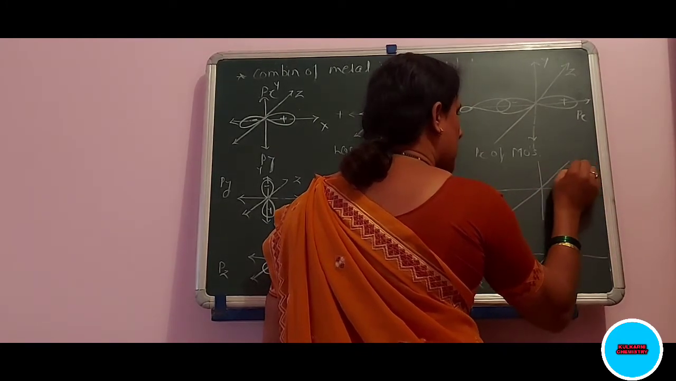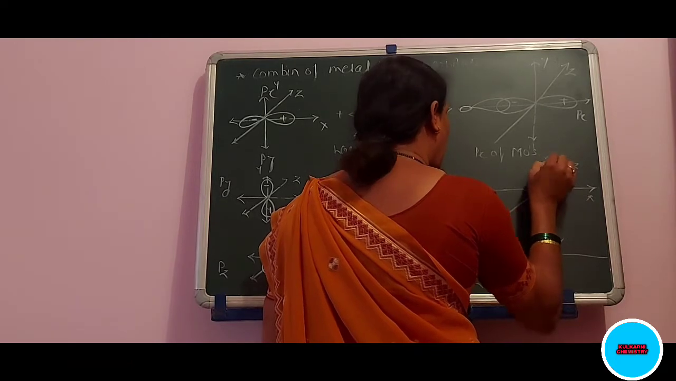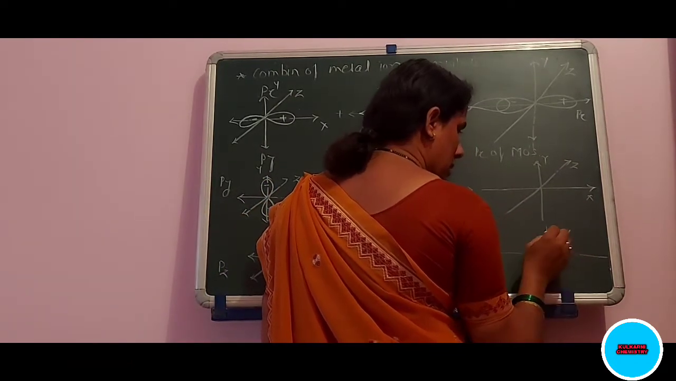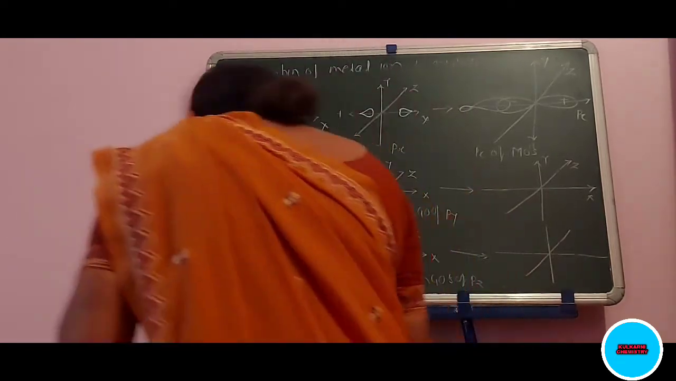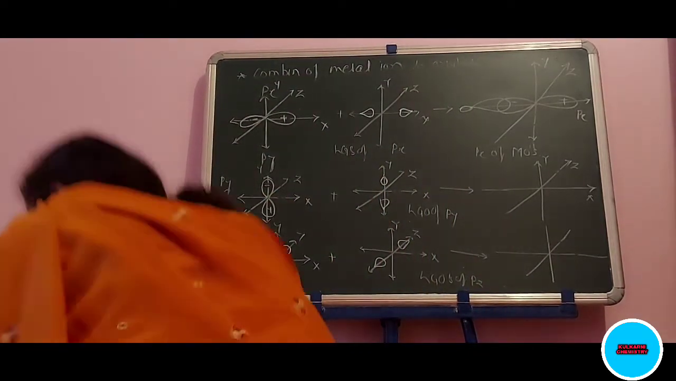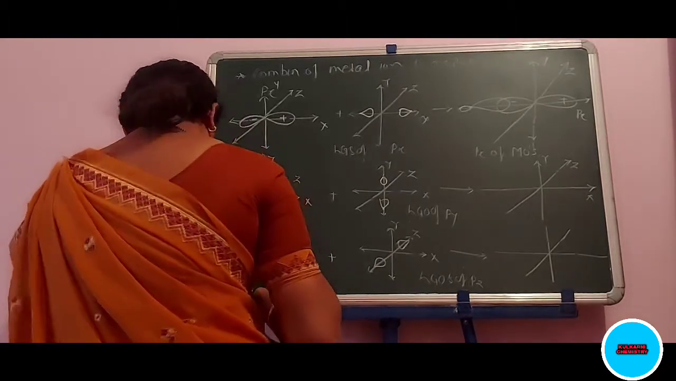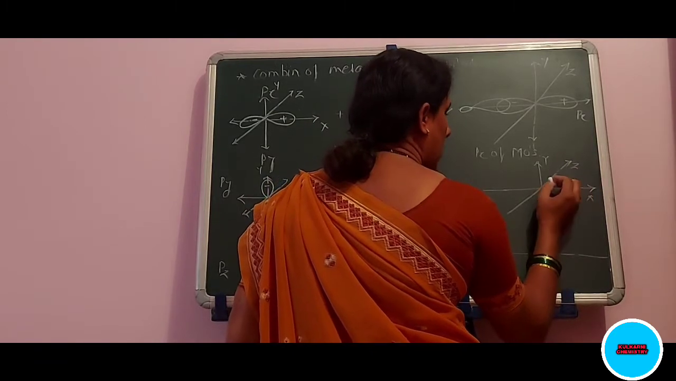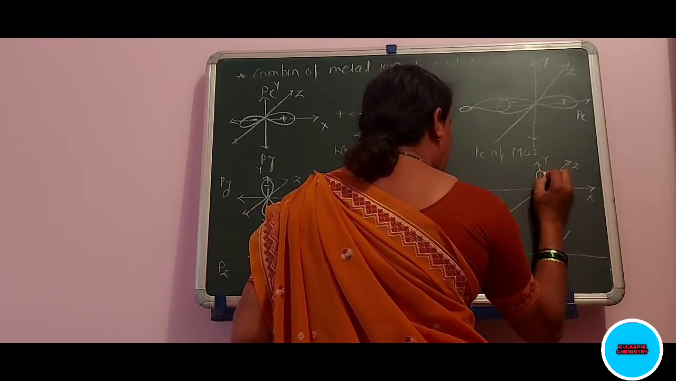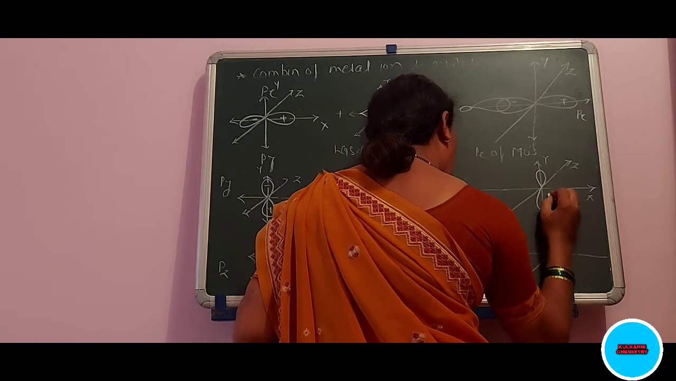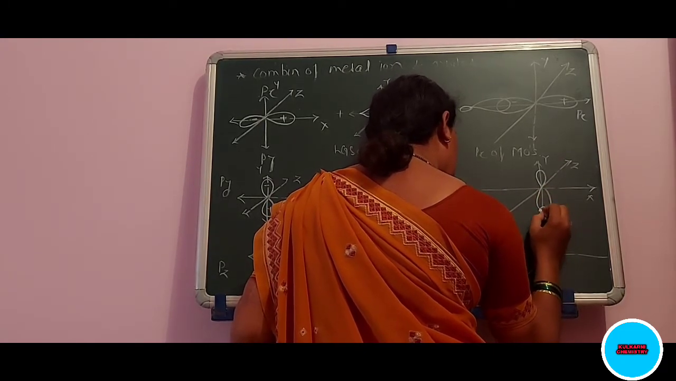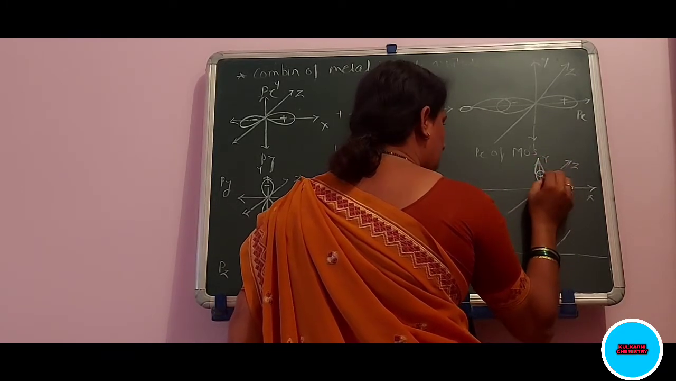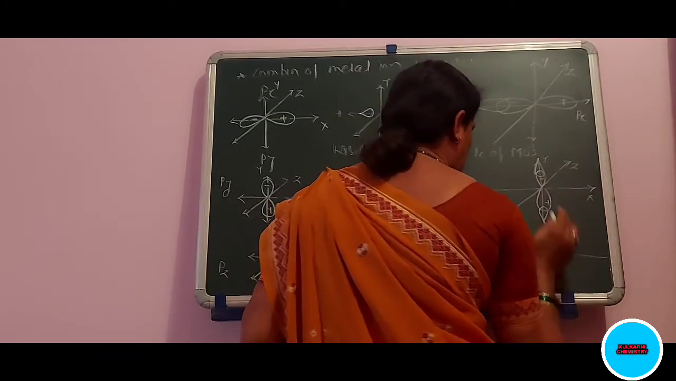Here X, Z, and here Y. Okay. Now here also this orbital is taken in this fashion. This is also a Py, from this position. Okay, this is minus, this is plus Py.